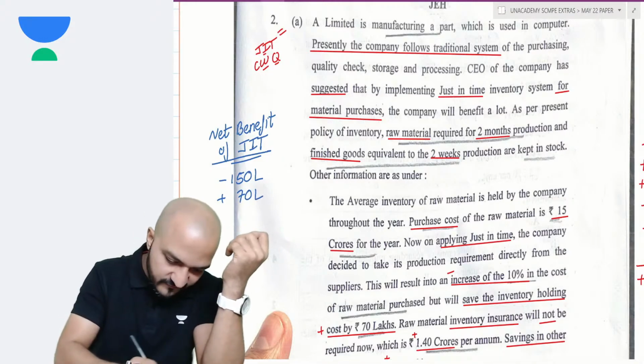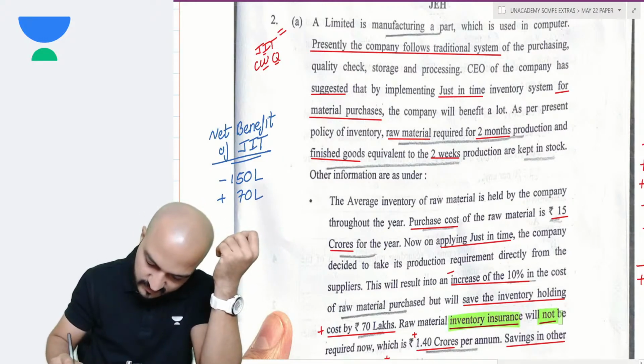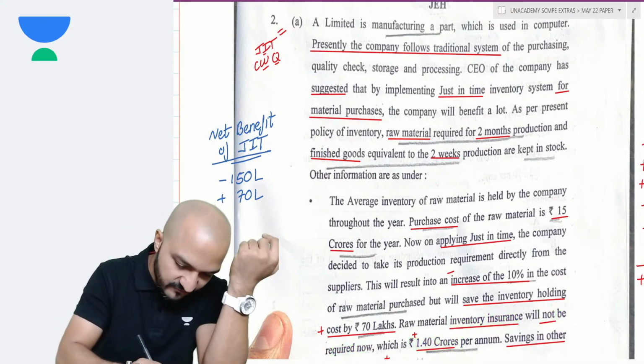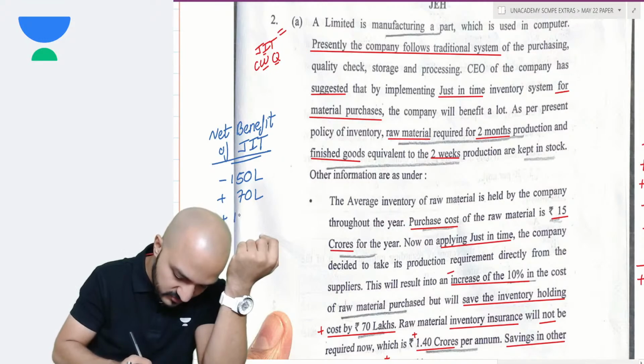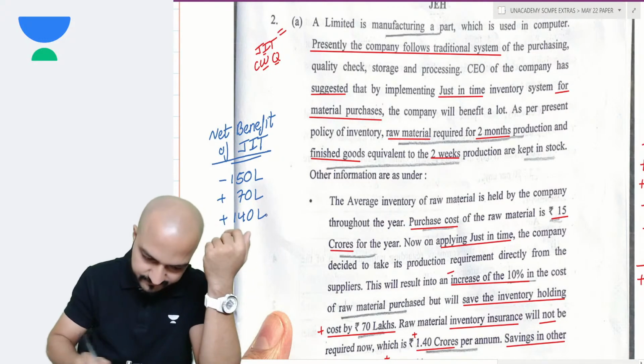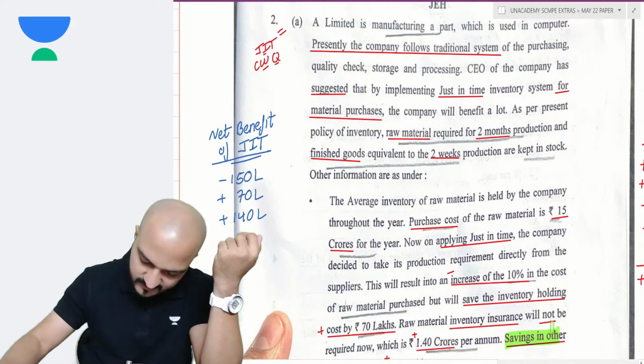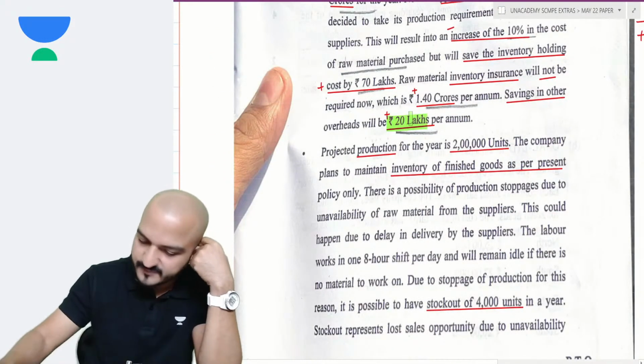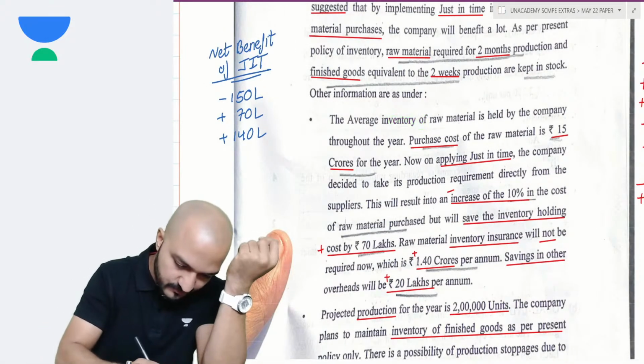positive 70. Inventory insurance will not be required now, which is 1.4 crores. So insurance will also be saved. 1.4 crores, that is 140 lakhs saved. Saving in other overheads will be 20 lakhs per annum. So another 20 lakhs saved. I'll put that here.